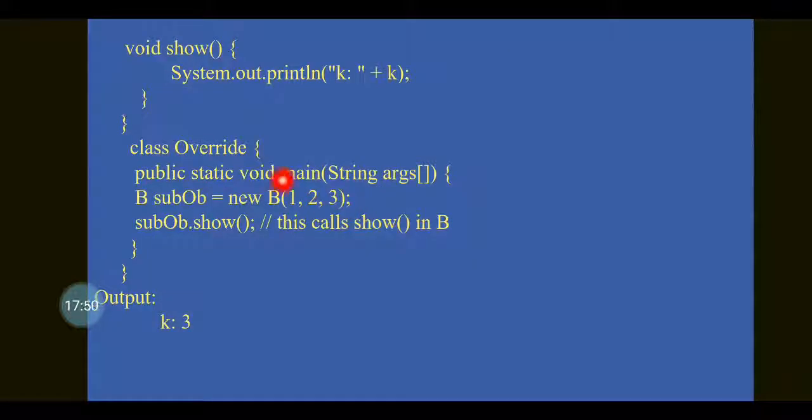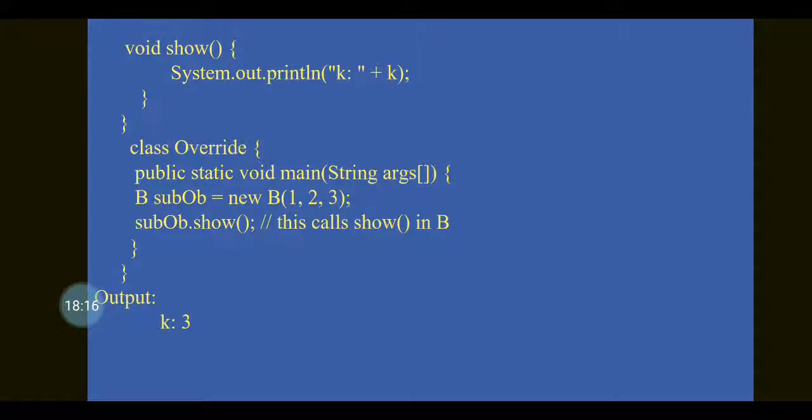And we have the method void show. System.out.println of k. Then class Override. In that class we have the object for class B, which is the derived class. For class B we are going to create the object subOb equal to new B(1, 2, 3).